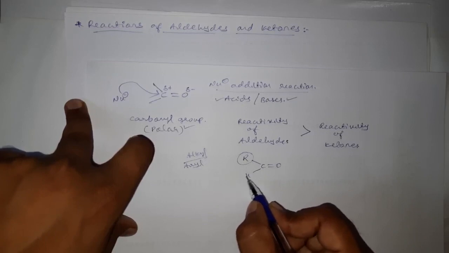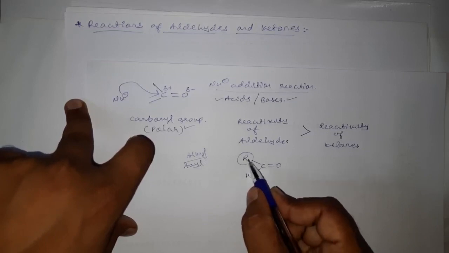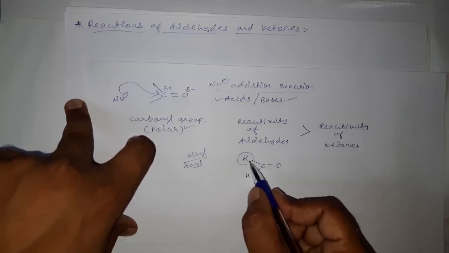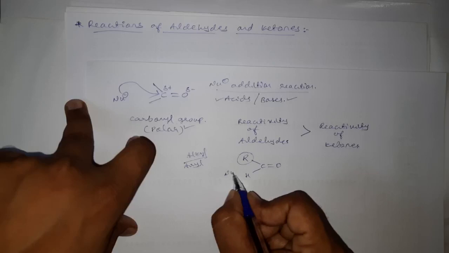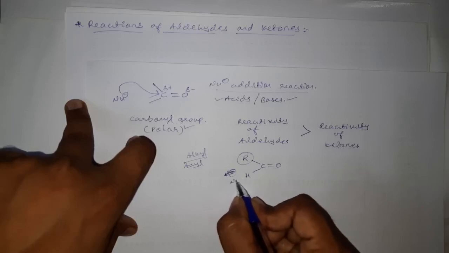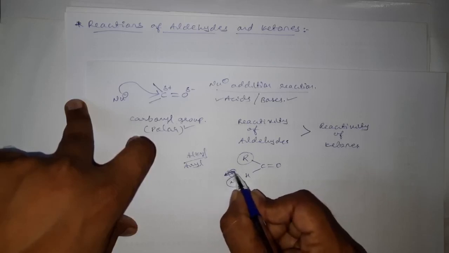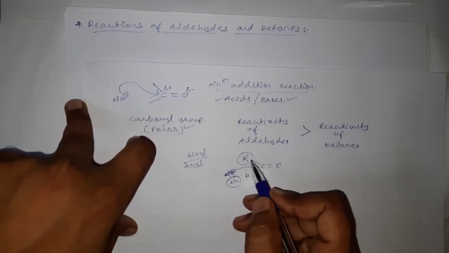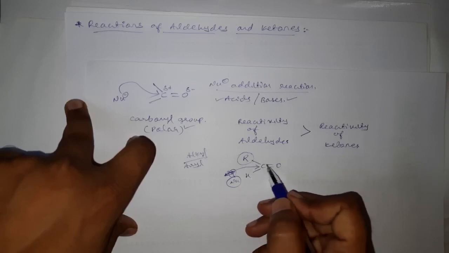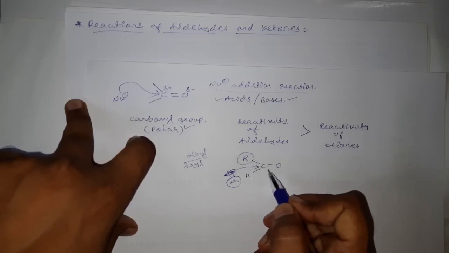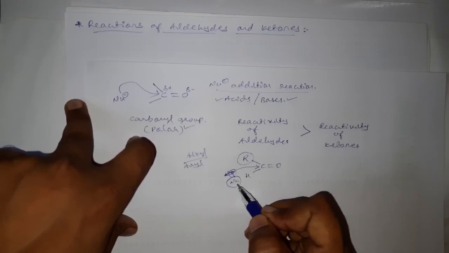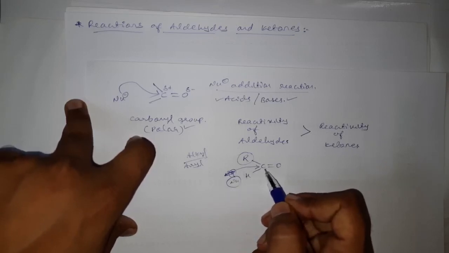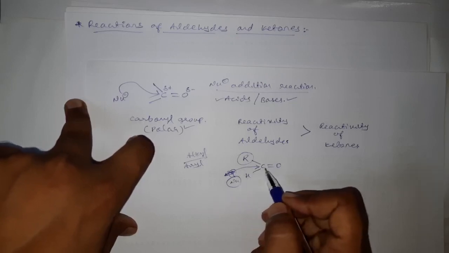Compared to the size of hydrogen, this R is larger in size. This hydrogen is smaller in size, and this is large in size. If a nucleophile wants to attack, it can easily attack this carbonyl carbon, because only one bulkier group is there, and the space around this carbonyl carbon is free for attack by the nucleophile. Therefore we can say there is less steric hindrance for the addition of a nucleophile to the carbonyl carbon.